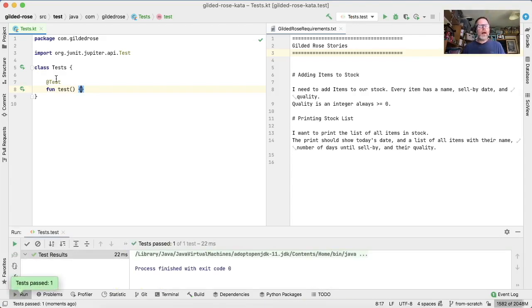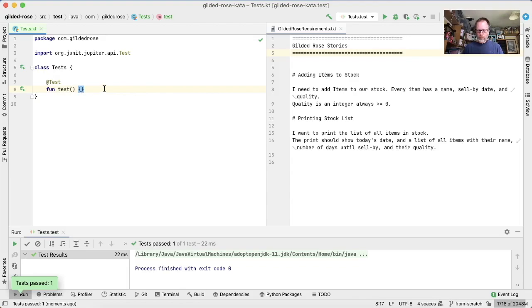Splendid. And now we have the first thing. So this is our sort of walking skeleton, if you like, at least as far as the tests are concerned. We have this first story, adding items to stock. We need to add items to our stock. Every item has a name, sell by date and quality.